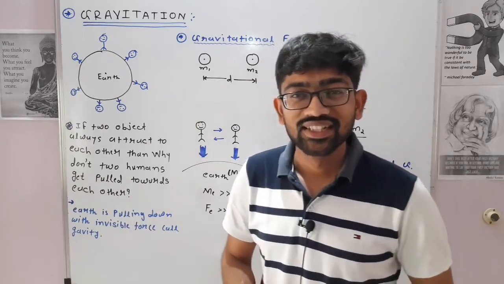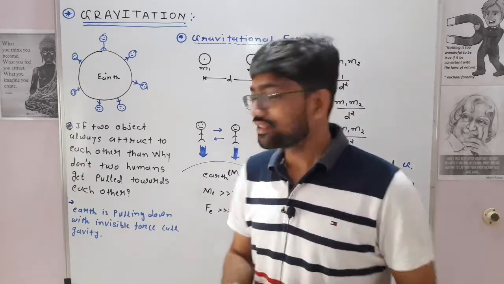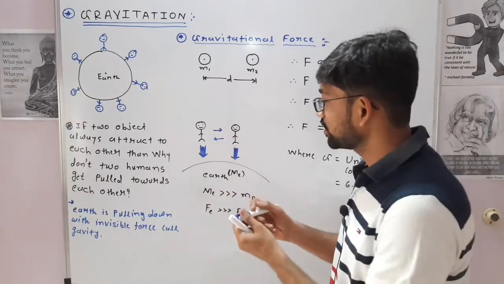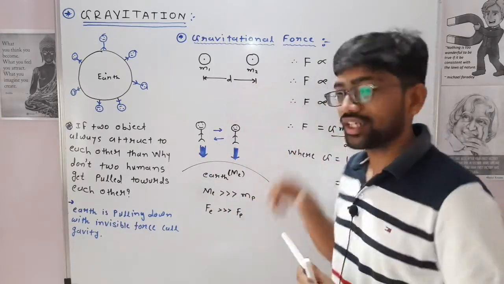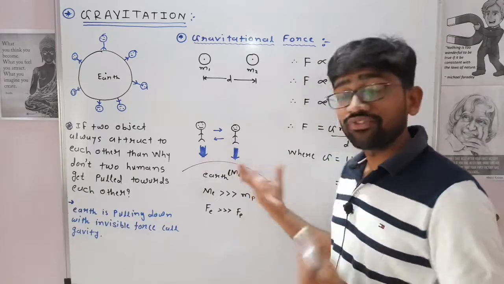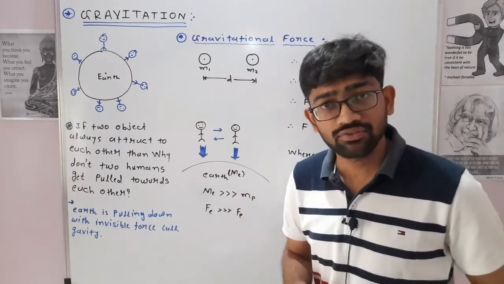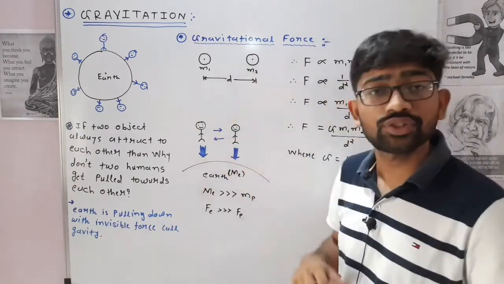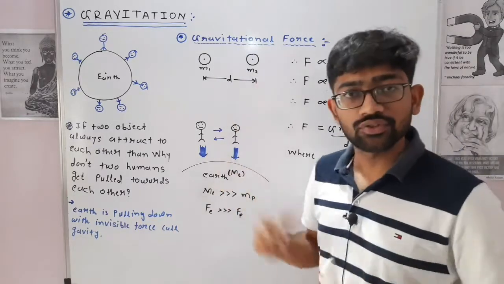Yes or no? So the answer is that, suppose this is the first person and this is the second person on earth. Both feel an attraction force, gravitational force, because both have some mass. According to Newton's theory, mass attracts with force.